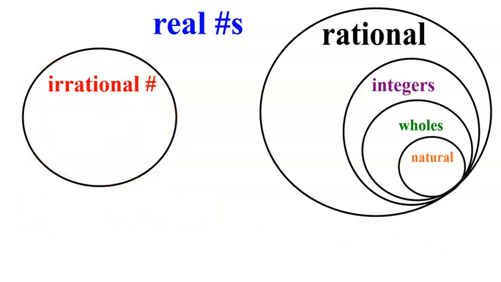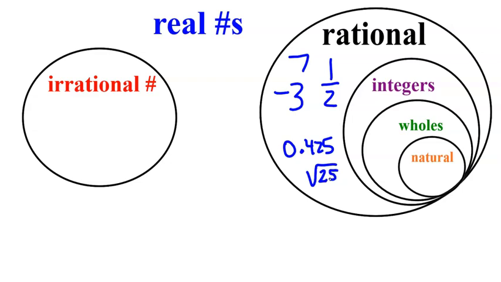Now, you'll notice here in the rational number group that I have these extra special phrases. If you're the number 7, you're rational. If you're the number -3, you're rational. If you're the number 1/2, you're rational. If you're the number 0.425, you're rational. If you're the square root of 25, you're rational. If you are 0.333 with a repeating bar, you're rational.